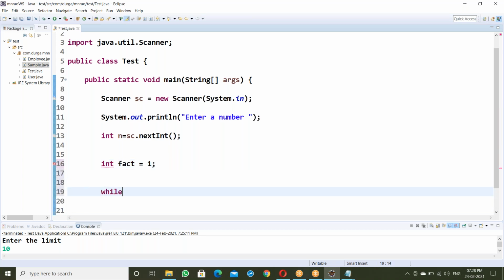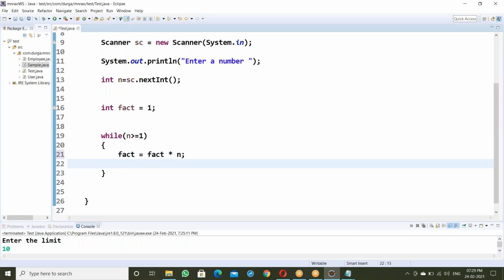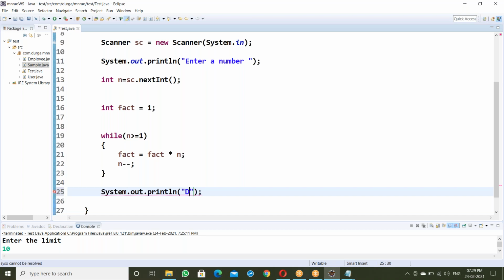Okay, now while n is greater than or equal to 1, up to 1. N value 5, 4, 3, 2, 1, means up to 1 here. So fact is equal to fact multiplying with n here. Okay, after that n minus minus. So n minus minus, that's it. System dot out dot println factorial.